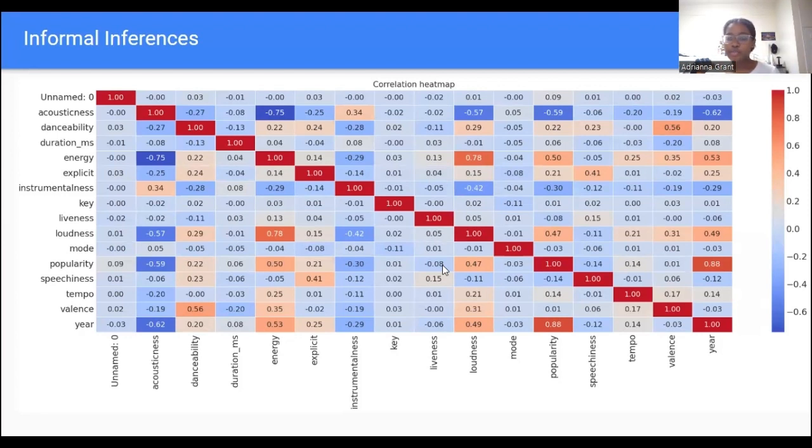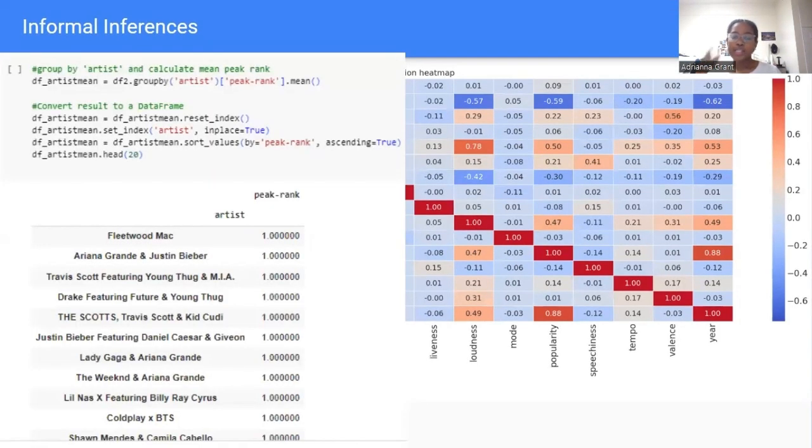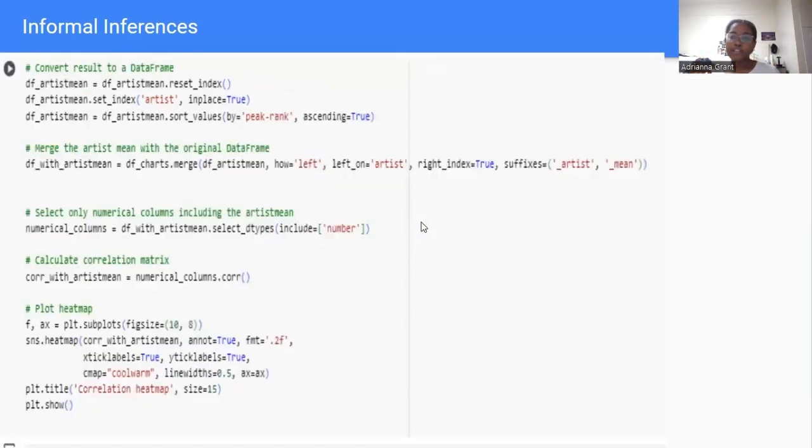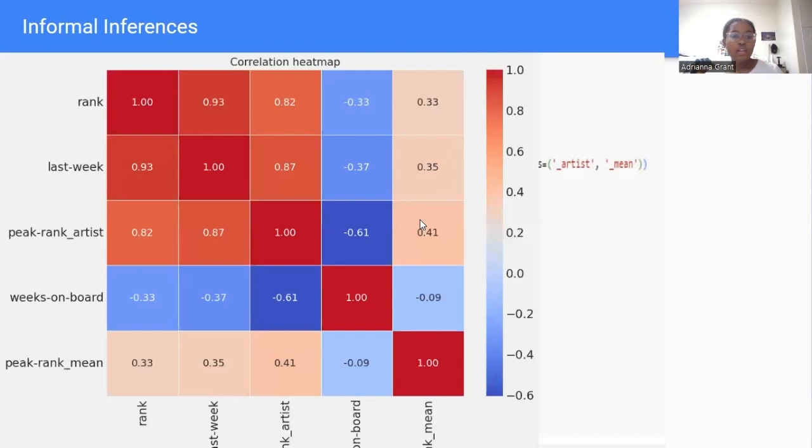So in an effort to mitigate this amount of noise, we created this new data frame, artist mean, which takes the peak rank mean for each artist and attributes it to them. From there, we merged that data frame to the original Billboard chart data frame and created a heat map. There's a lot less noise in this heat map, but there is still some noise, specifically with peak rank mean, peak rank artist, and then rank itself. So peak rank and rank seem to have a lot going on and needed to be investigated.